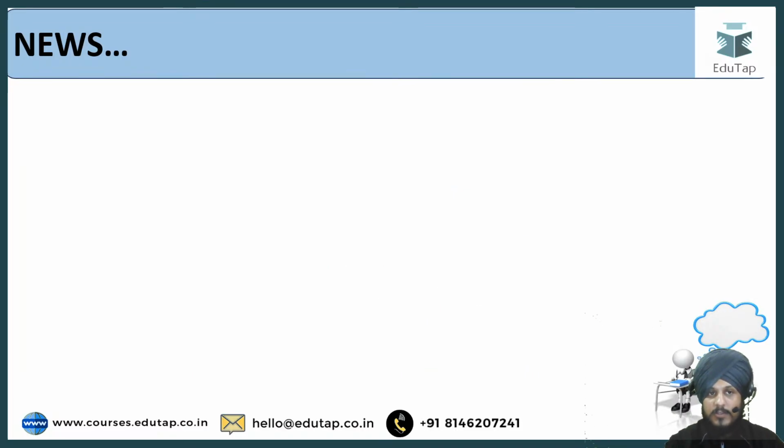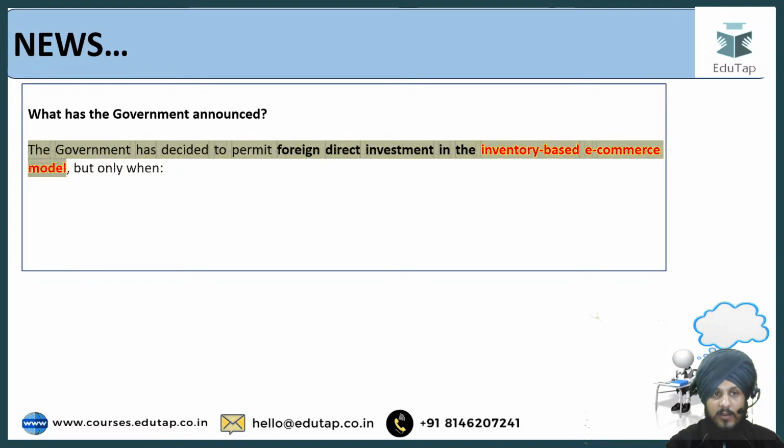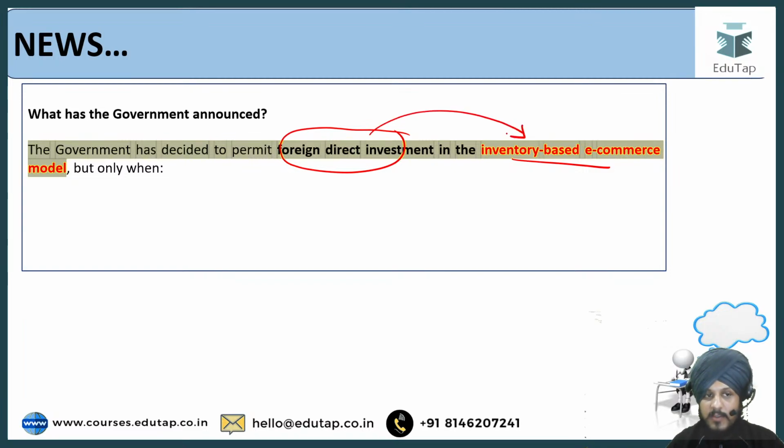So first of all, let us understand what is the rule, what is the change that has been brought by the government. The government has decided to permit foreign direct investment in the inventory based e-commerce model, right? So basically it has permitted FDI in the inventory based e-commerce model.